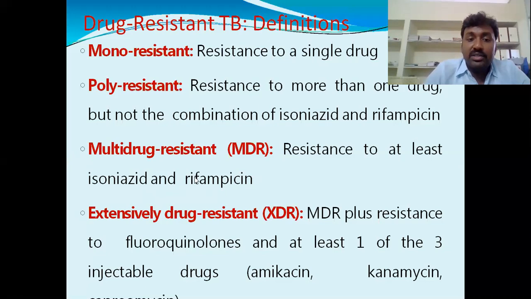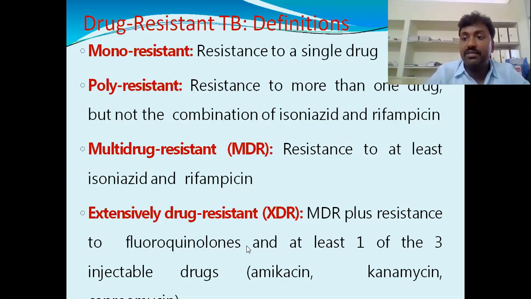So if you get resistance in the combination, we can call it multi-drug resistance, and extensively drug resistance is multi-drug plus resistance to fluoroquinolones.